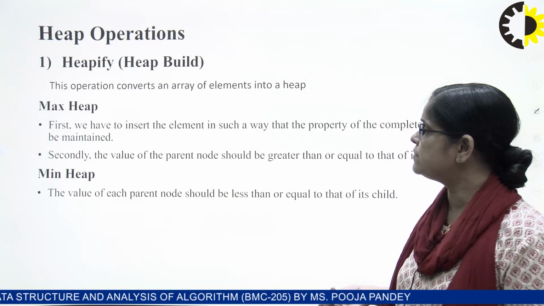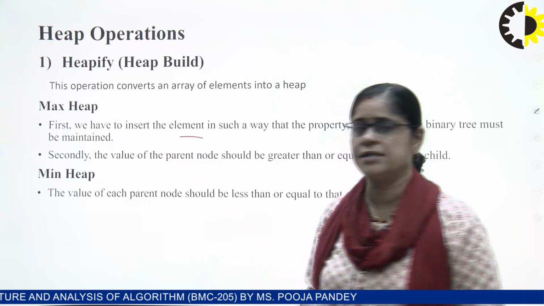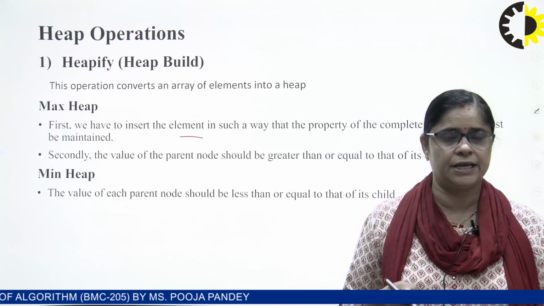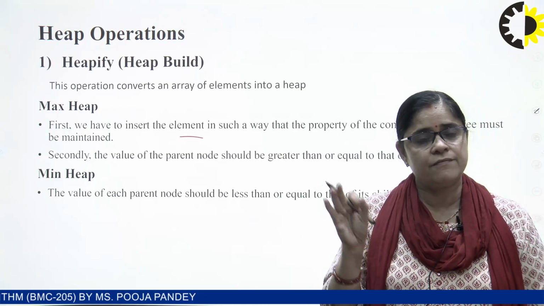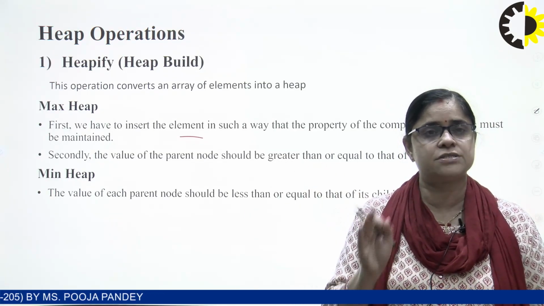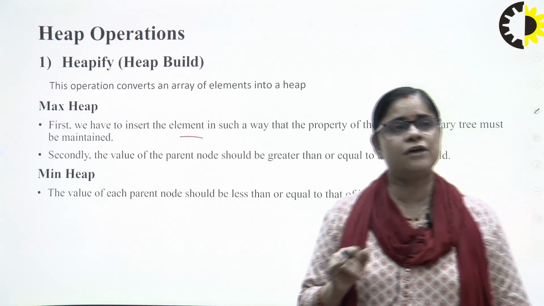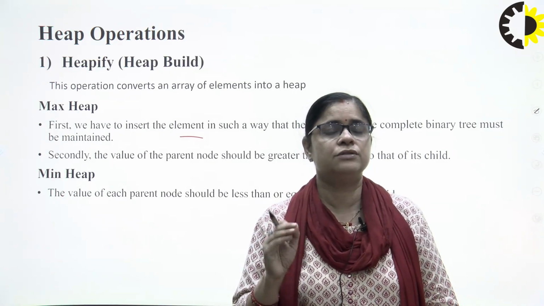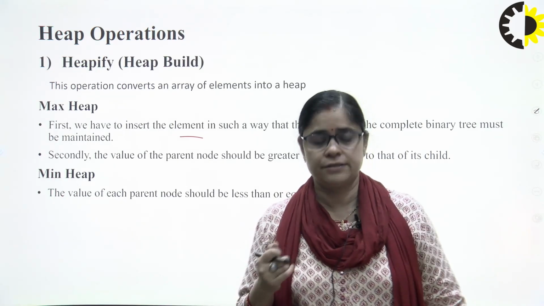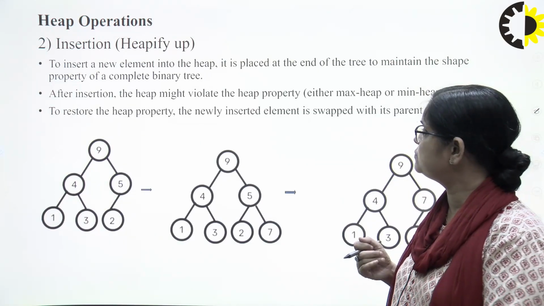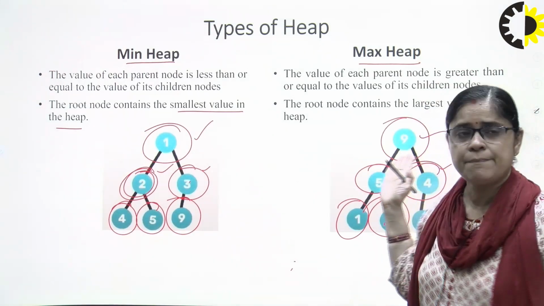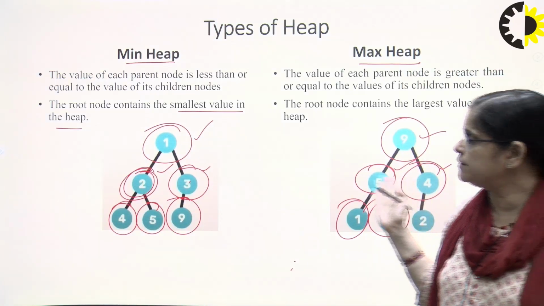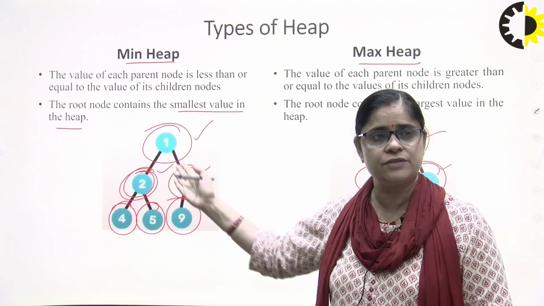For the max heap, first we have to insert the element in such a way that the property of the complete binary tree is maintained. And secondly, in the previous slide, we saw the property of the max heap: the parent node should have a greater value than its child, right? If you see here, the parent node has the largest value compared to its child. And for the min heap, the parent has a smaller value than its child.